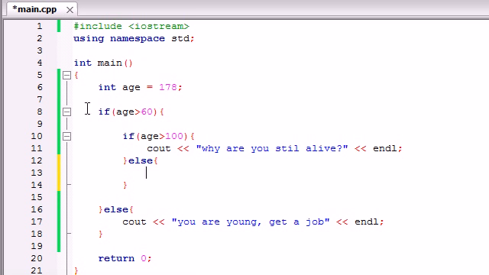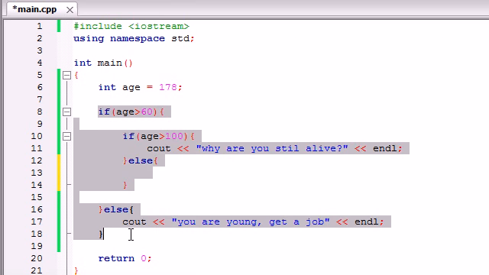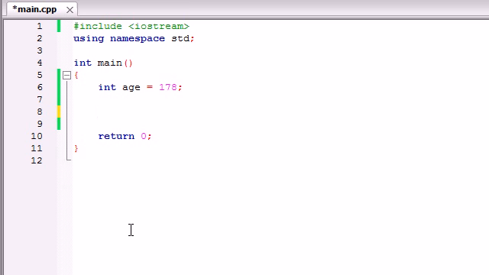But say you wanted to test if the user was over 10, then over 20, then over 30, then over 40, then 50. Well, there's even a more simple way to do this than nesting 1,000 different ifs inside of each other, and I'll probably be teaching you that in the upcoming tutorials.